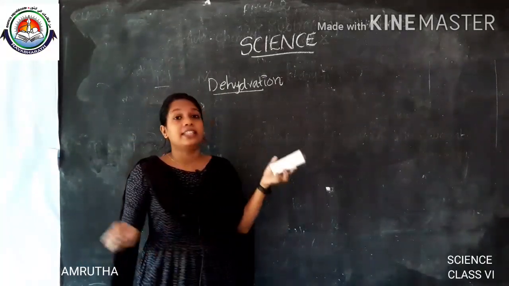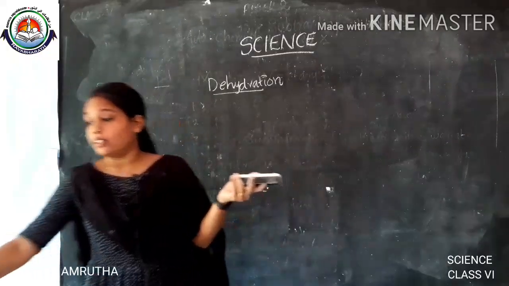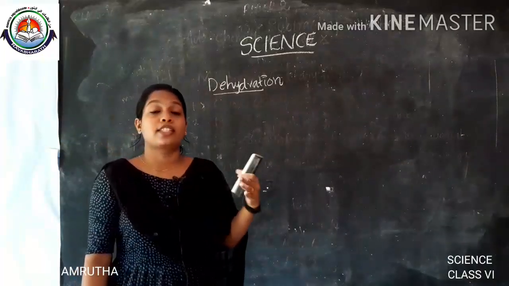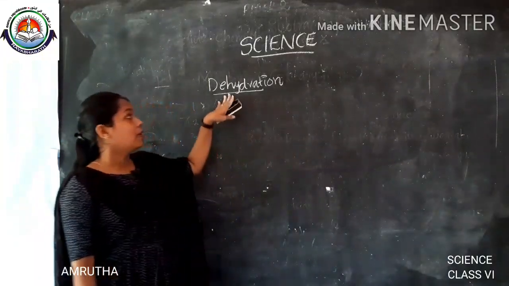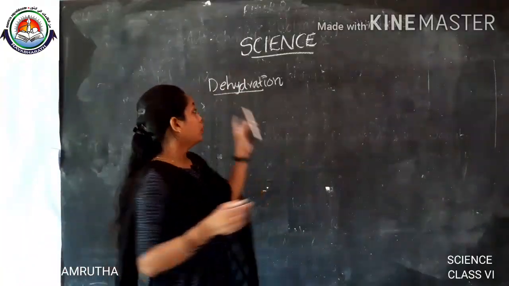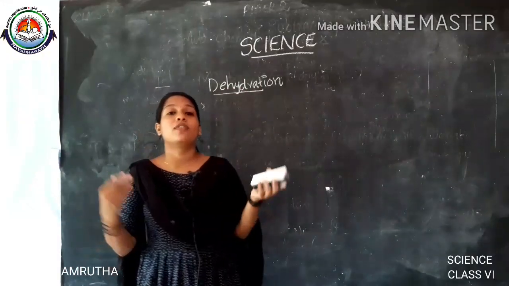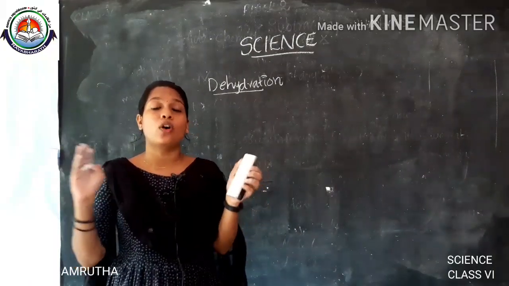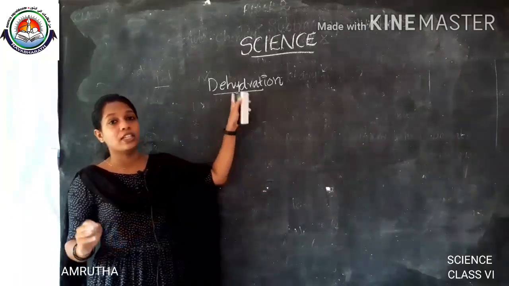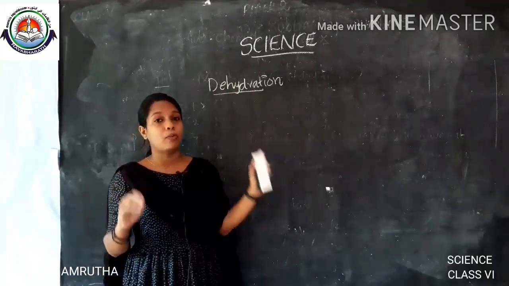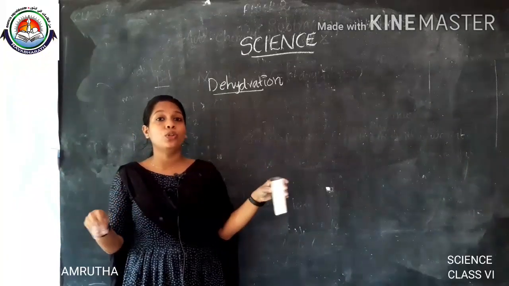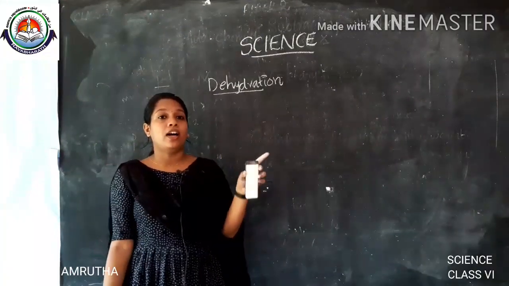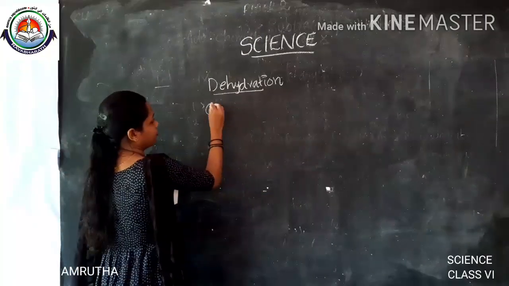Conditions like diarrhea, vomiting, excessive loss of water by sweating and excessive bleeding will result in dehydration. Through dehydration, the salts and minerals in our body are getting lost, and it will lead to weakness of our body. So for dehydration, we are using ORS solution.